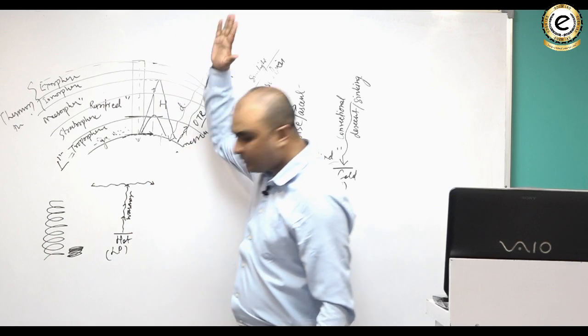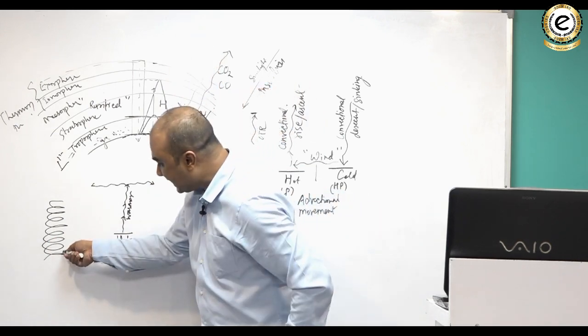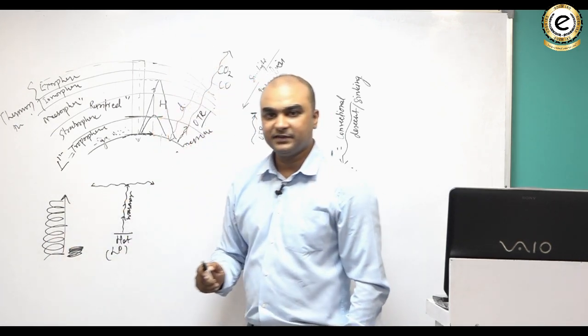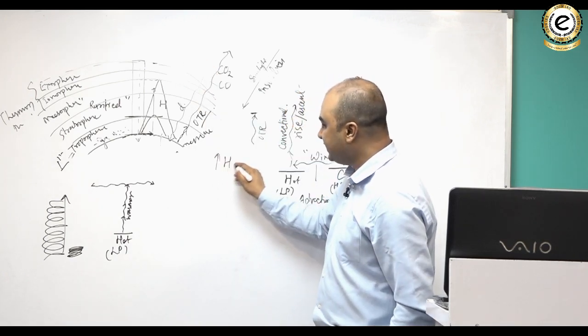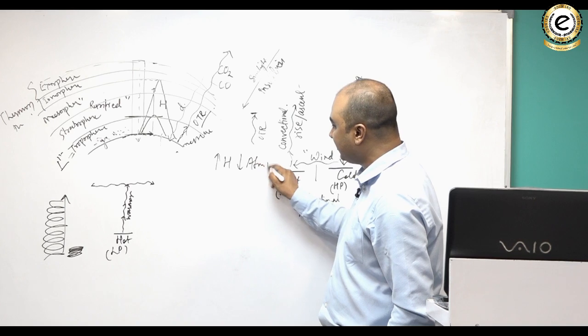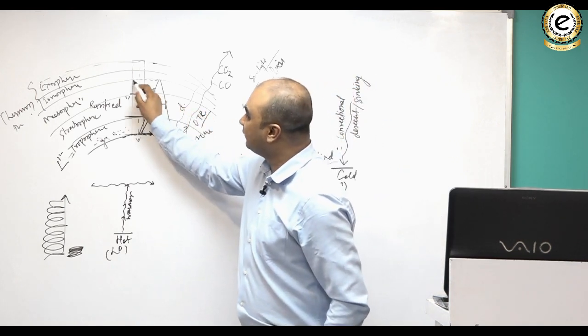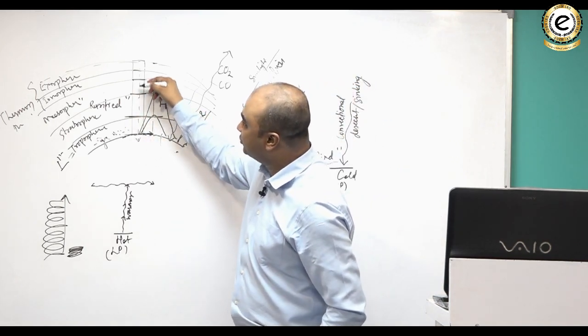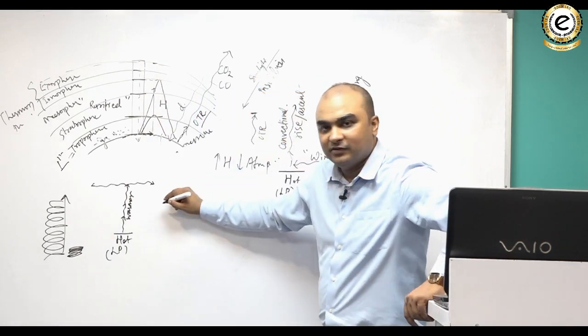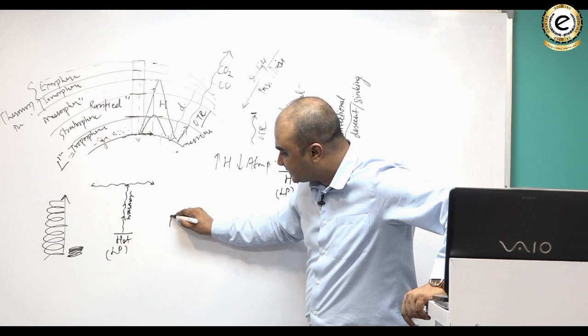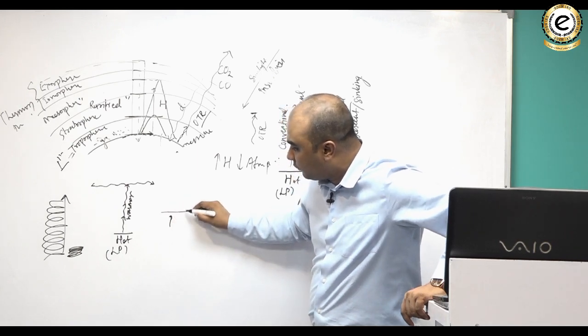But if I remove the pressure, what would happen? There would be expansion in the spring. And we know that with increase in height, there is drop in atmospheric pressure. Why? Because the length of the air column successively reduces as you increase the height. We know that. So, as the air rises, the atmospheric pressure over it drops.